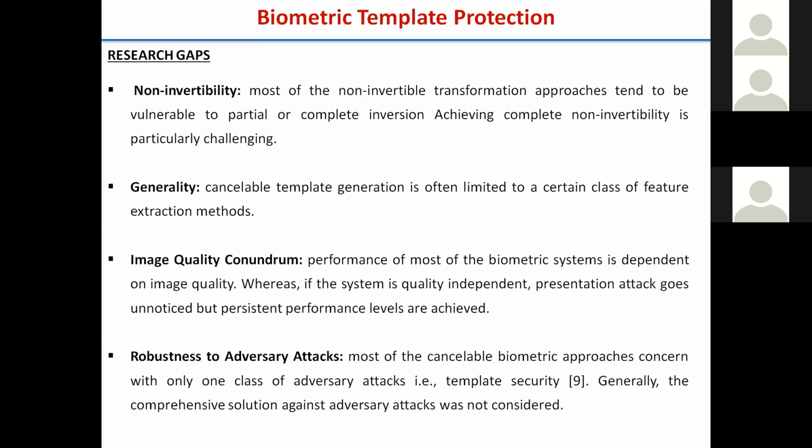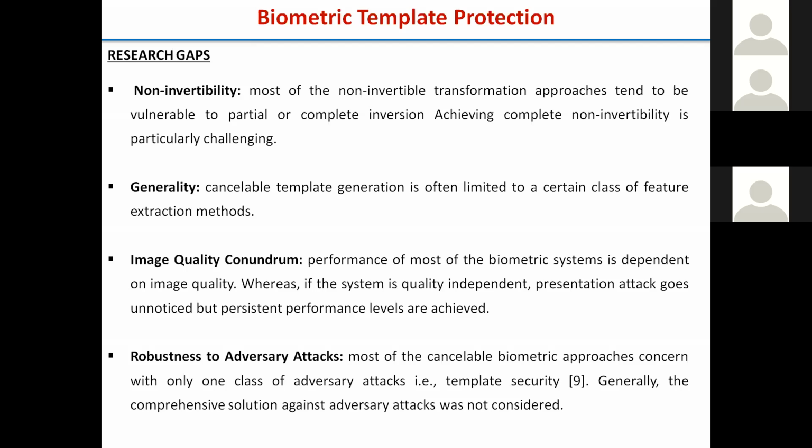Then the image quality conundrum is another case. When we make the system dependent upon quality, if your performance depends on quality, then presentation attacks are not detected.